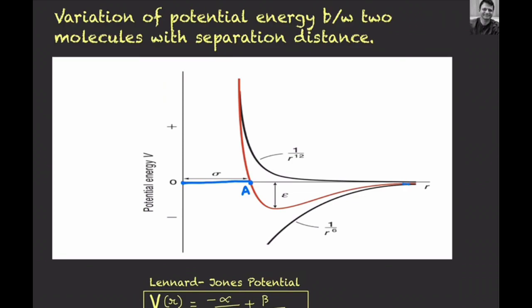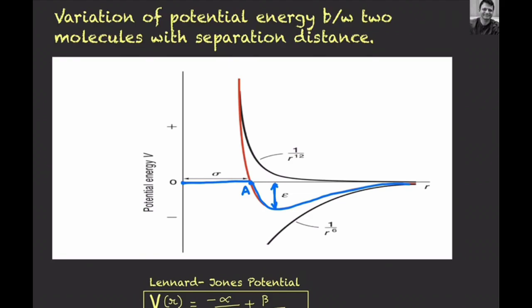And in this graph, epsilon is known as the well depth. It's a well, and the depth of the well is denoted by this height. The well depth tells about the force of attraction between the molecules. If the well depth is more, it means that there is a strong force of attraction between the real gas molecules. If it is shallow or its depth is less, we'll say that the force of attraction will be less between the molecules when they are coming nearer to each other.